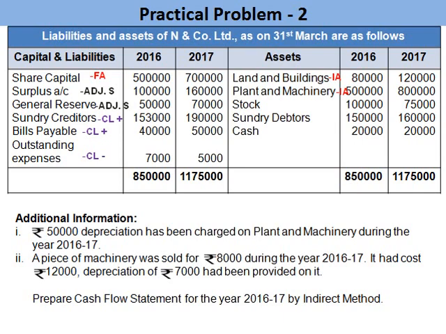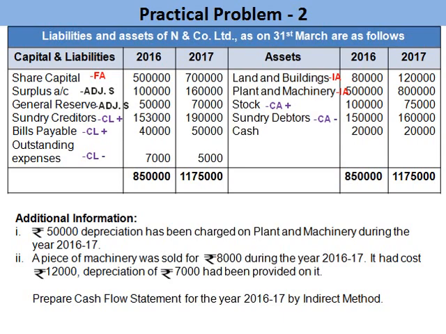Stock and sundry debtors are current assets. This will be taken for adjustments for working capital changes. Stock in 2016 1 lakh, in 2017 75,000, so 25,000 reduced, that means sold 25,000 worth stock during the year. So it is cash inflow, it is to be added. Then sundry debtors in 2016 1,50,000, in 2017 1,60,000, so 10,000 increased, so it is to be deducted. Cash, it is the opening and closing balance of cash.